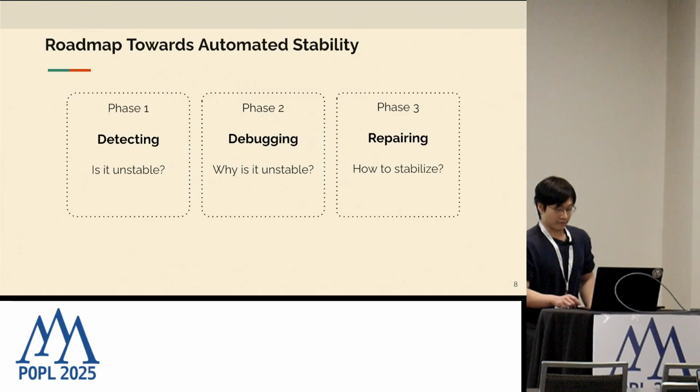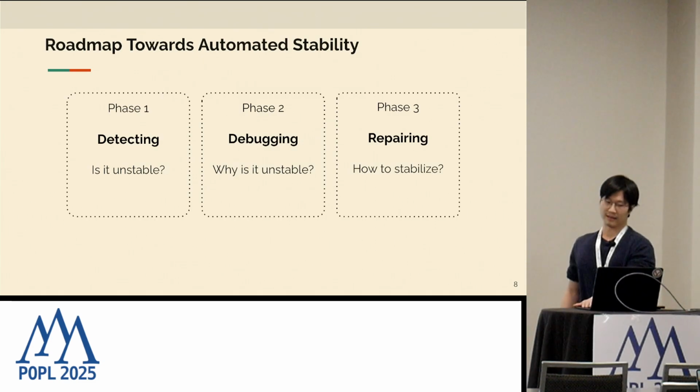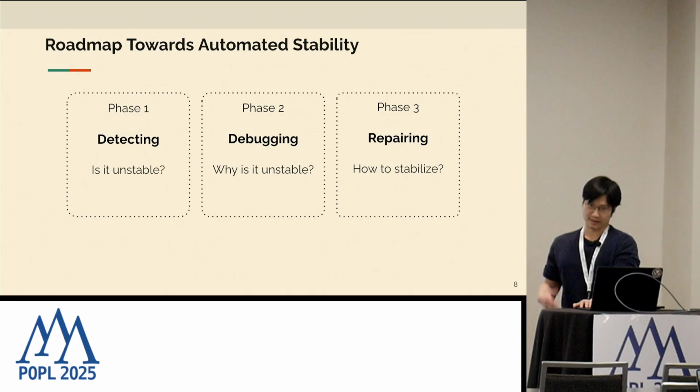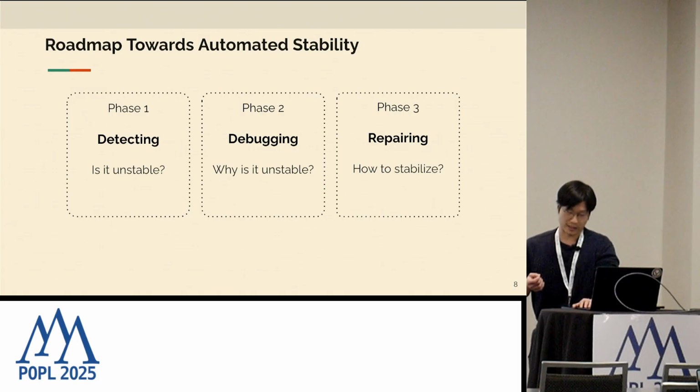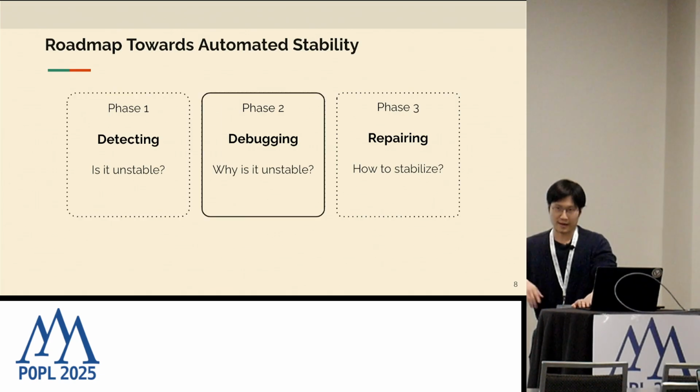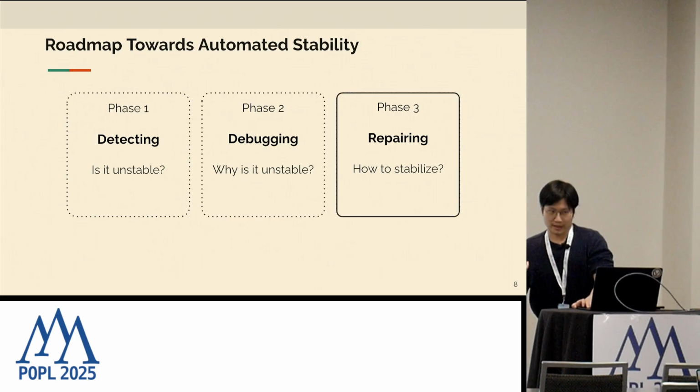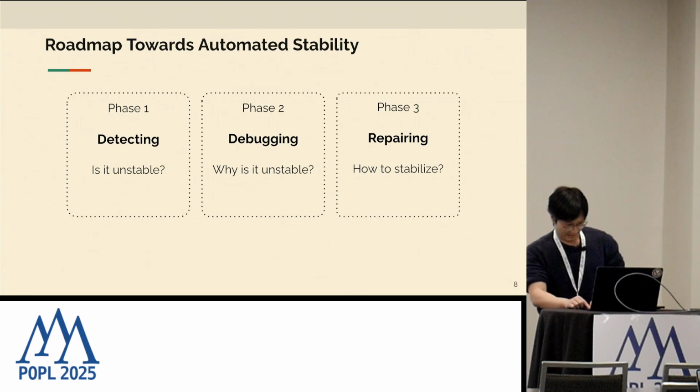So this talk will have three parts. First is detection. That is telling what is unstable. The second part is debugging. That is to tell why a particular query is unstable. The third part is a bit speculative. Once we know what's wrong with the query, how do we fix it at the source code level?